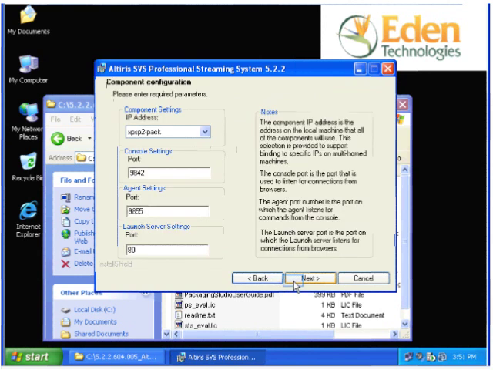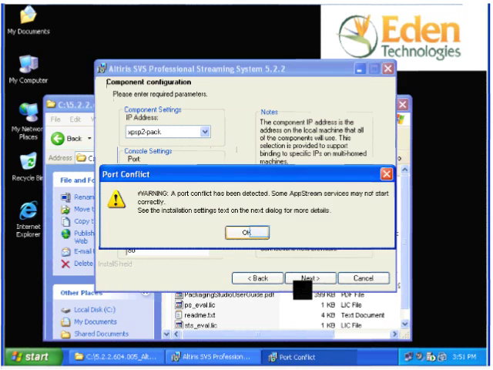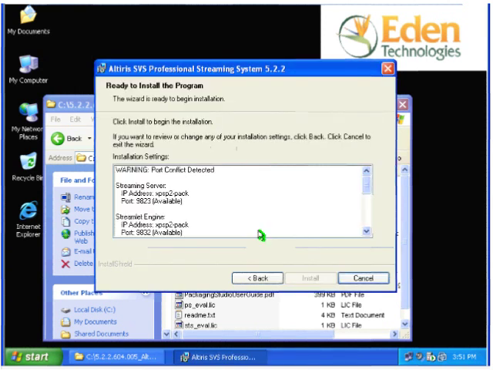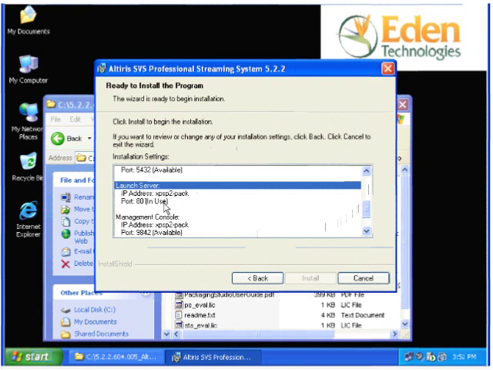At the component configuration screen, accept all defaults, then click Next. I am receiving a warning message because I did not stop my default web page before beginning the installation. Click on OK to view the details about the error message. As you can see in this window, setup has detected that port 80 is in use.